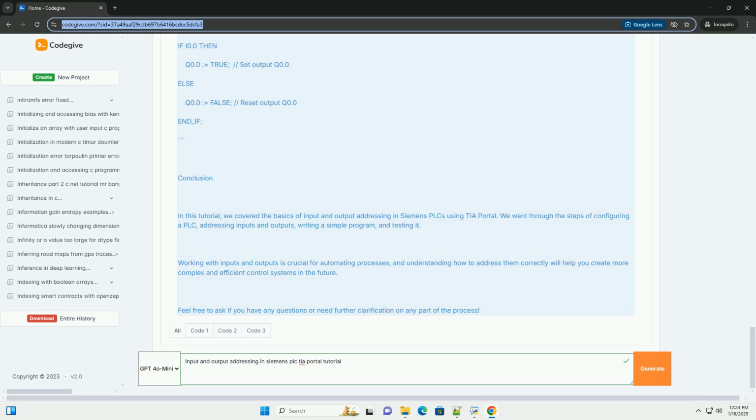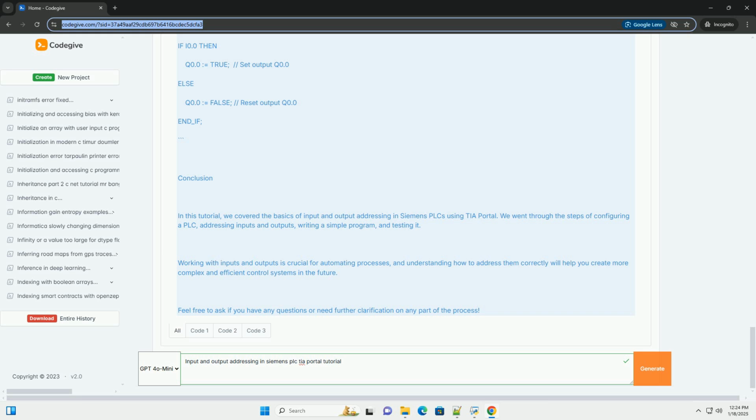Step-by-step tutorial on input and output addressing in TIA Portal. Step 1. Create a new project. 1. Open TIA Portal. 2. Click on Create New Project. 3. Name your project and click Create. Step 2. Add a PLC. 1. In the project tree, right-click on Devices and Networks. 2. Select Add New Device. 3. Choose the appropriate PLC model, for example S7-1200, and click Add.